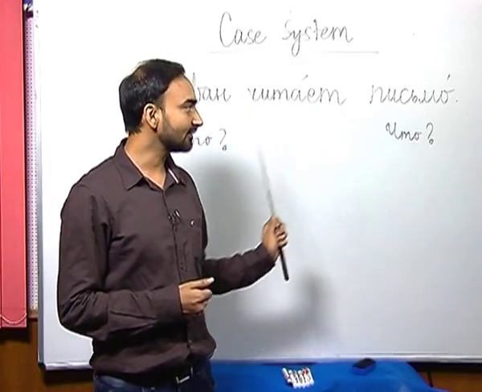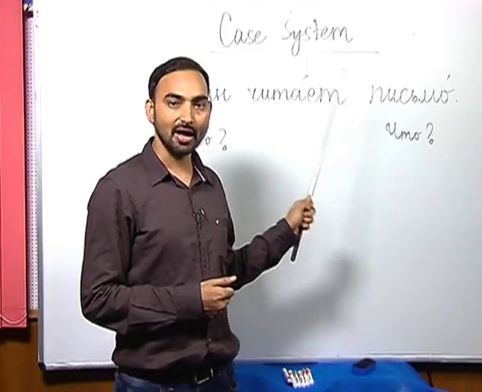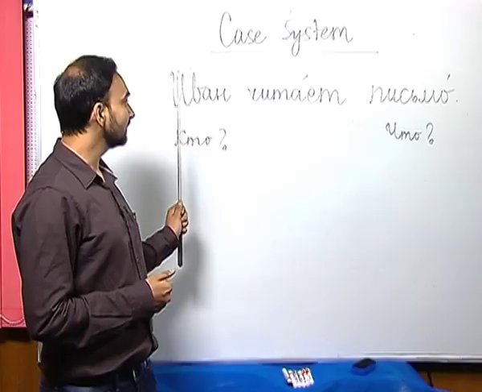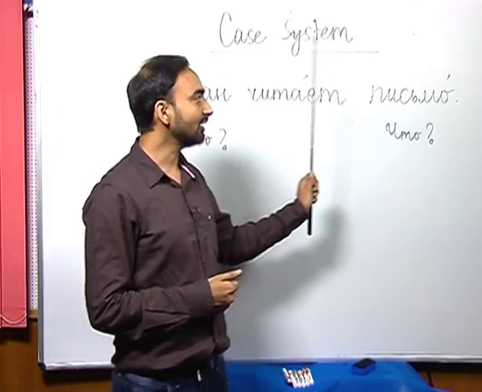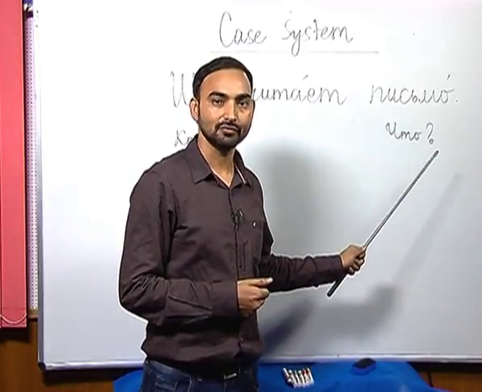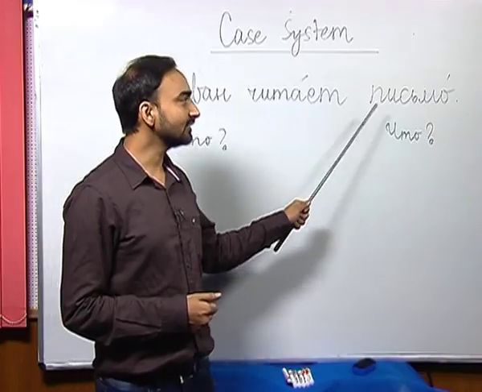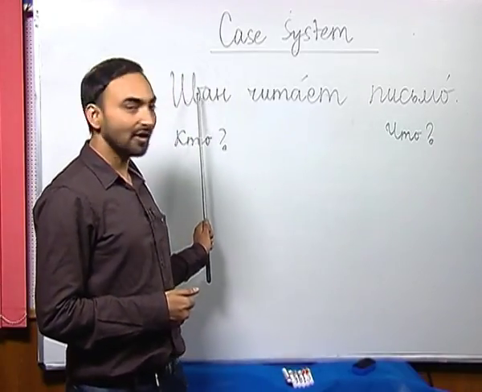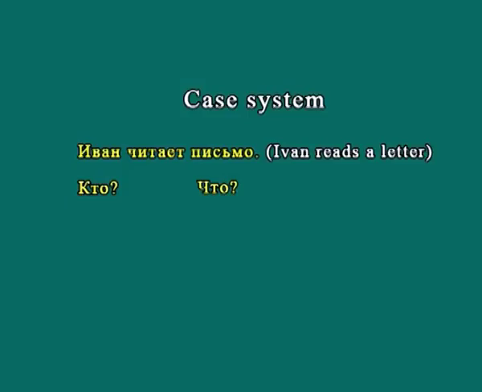If someone asks you shto chitayat Ivan, you will answer Ivan chitayat pismo. So, there are two interrogative pronouns answered with different nouns, and the function of this noun is the subject and the function of this noun is object.